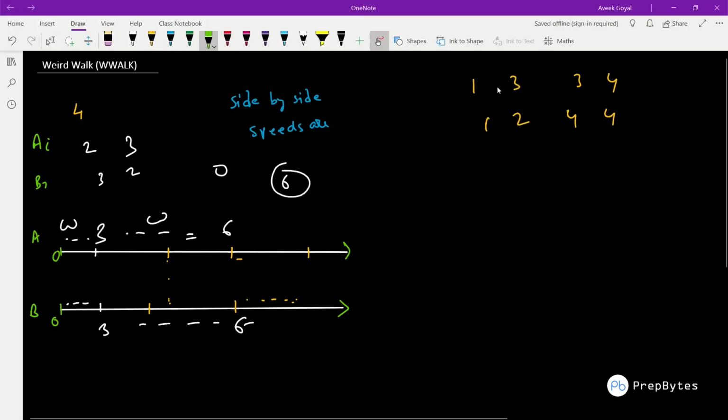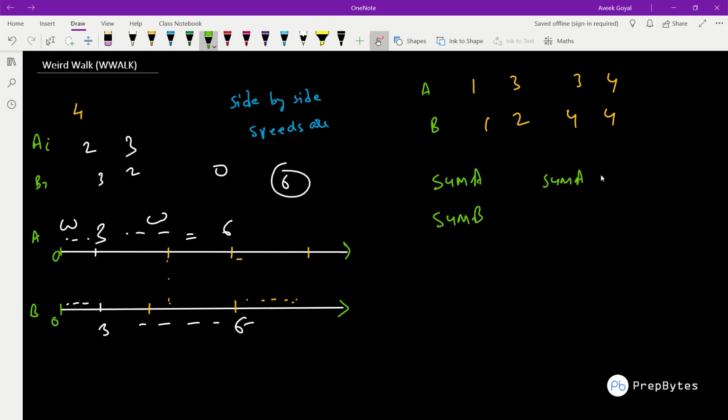So for example, this test case they are given to us, this is for Alice and this is for Bob. Now what we can do is, we can have two variables, sum A and sum B, that will sum up the distances. Fine. And in the case when sum A equals sum B, we can simply check whether the speeds are also same or not. So that is A of i equals B of i or not. So if these two conditions are true, we will increment our answer, else we will not. We can increment the answer with Alice's A of i or Bob's B of i. Fine. Because both values will be the same if it is coming inside.